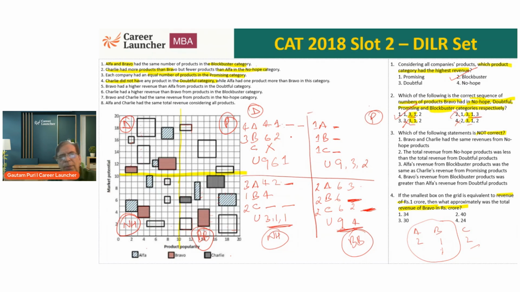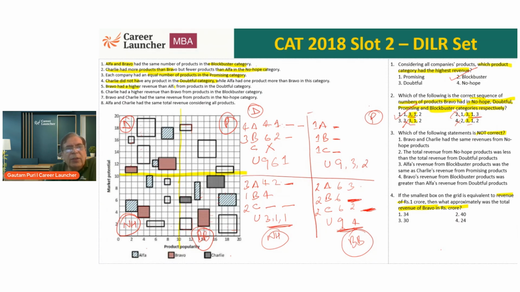That means these 2 blanks and 1. So 9, 6, 1 will be 2 blank and 1 blank. So we have found out how many boxes go where. Okay. So we'll still need to find out the revenue because the question is about revenue. Let's look at statement 5 now.